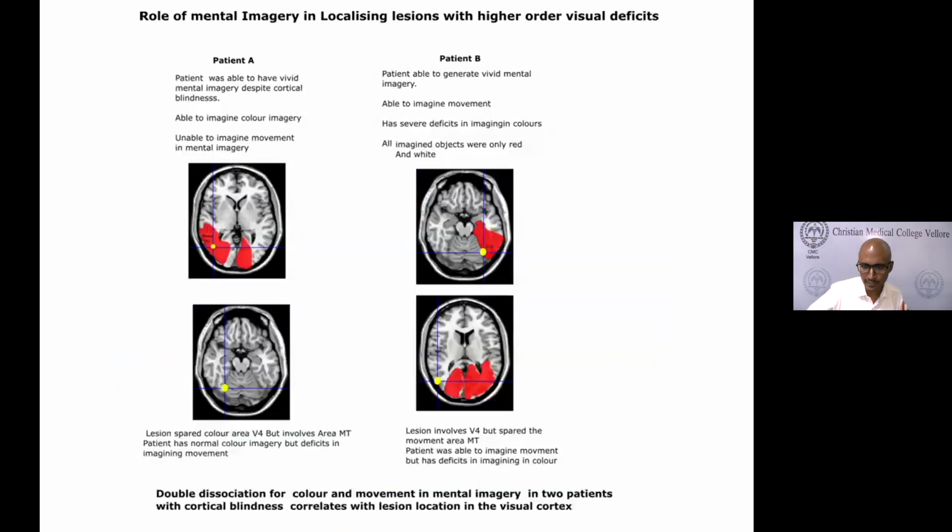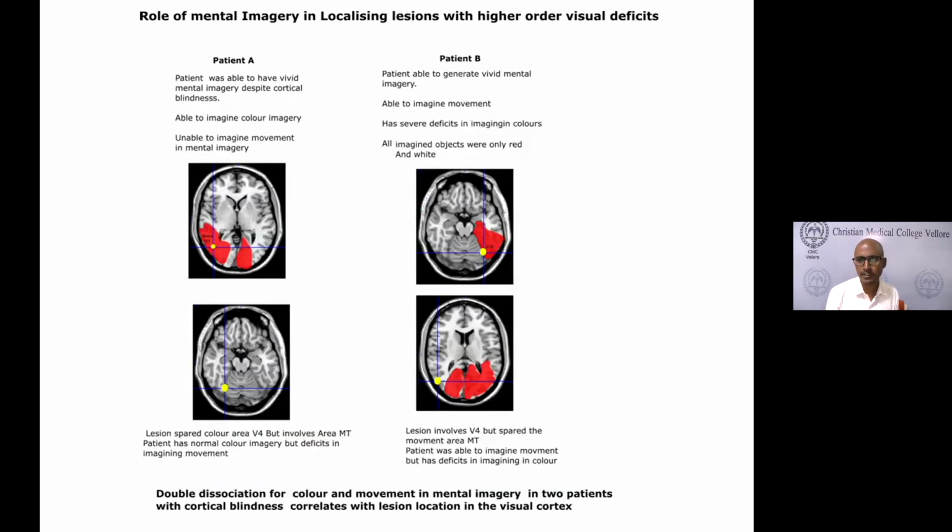So now coming to a little bit on mental imagery. Mental imagery is something that used to be studied extensively in the 60s and 70s, and then they said that it was too subjective and there was no objective way of studying it, and it had died down. But again, it's now come up. Why has it come up? Because now we are able to do more contemporary lesion-based studies.